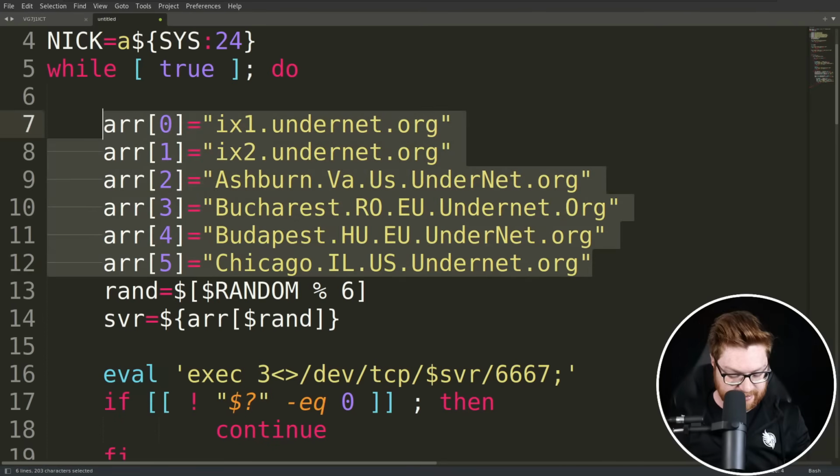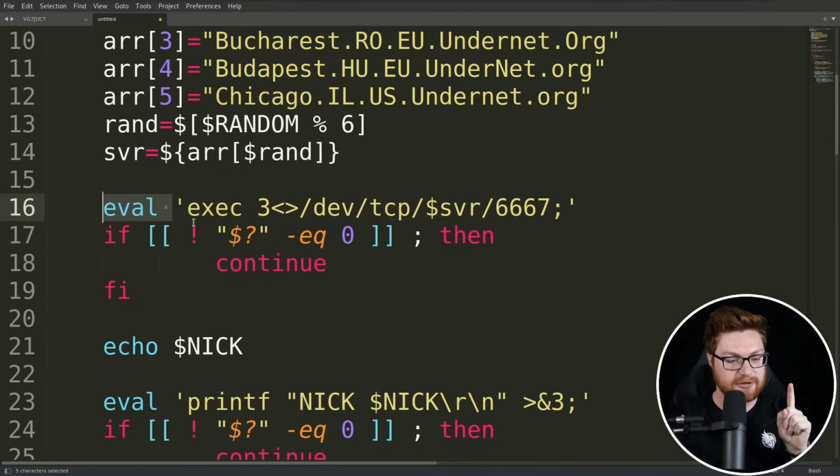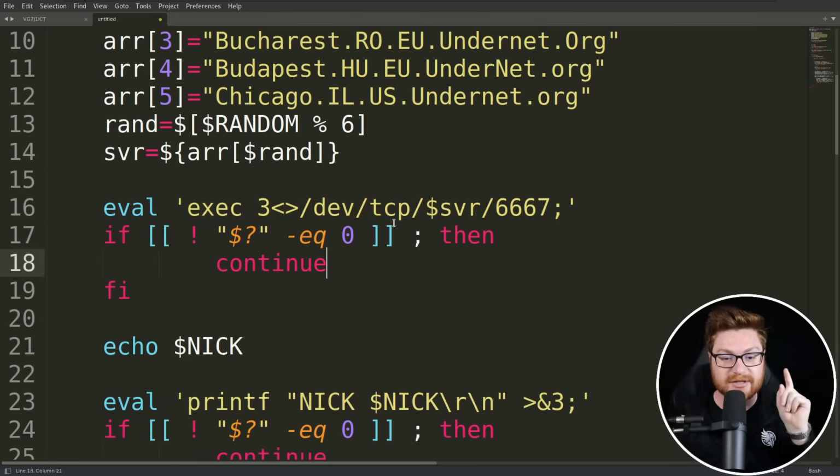Now, I actually want to see if I can stage these, because what they do is use this eval command so that it will go ahead and just run the following line of code as if it were real code, as it is, but they set up a connection.